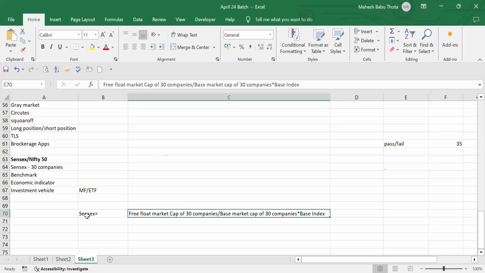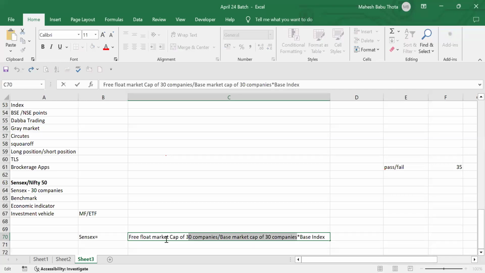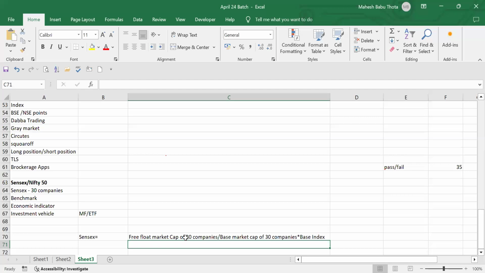If anyone wants to try to calculate the Sensex, you can consider it. Just give me a reminder at the end of the session. I'll show you how to take this free float market capitalization and base market capitalization. These values are available in the stock market itself. On the NSE and BSE websites, you can find these two values. Using this formula, we can calculate the Sensex.